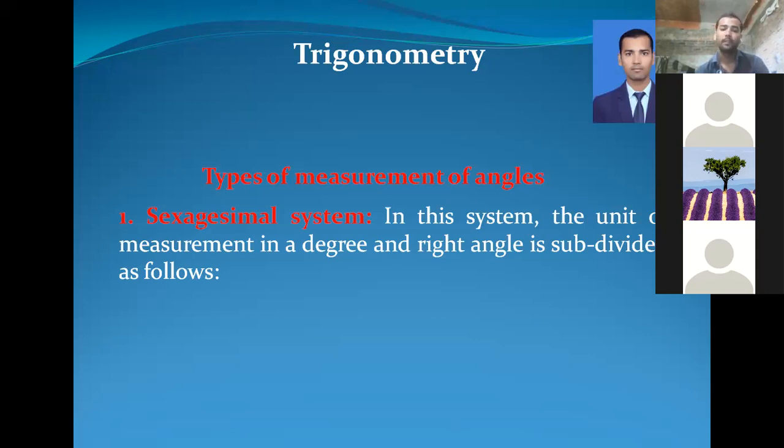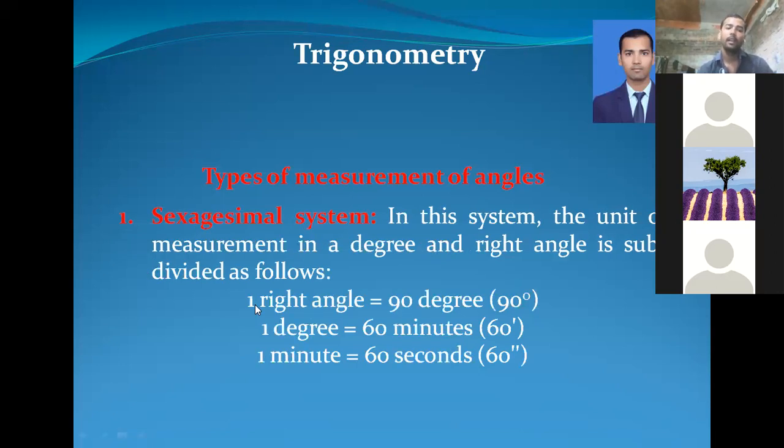Here, one right angle is equal to 90 degrees. Look at it carefully, you need it to solve the exercise. So understand it carefully. One right angle is equal to 90 degrees.